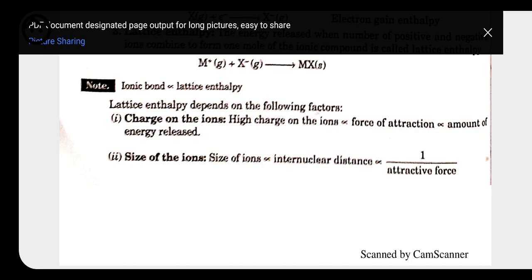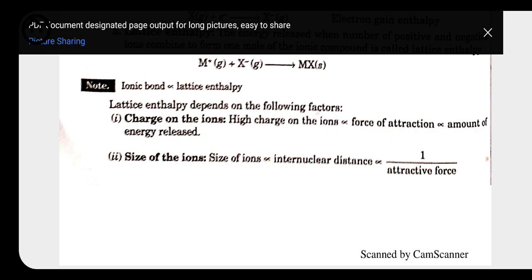Second, it also depends on the size of the ion. What is the size of the ion? Different ions have different sizes. We know that after the loss of electron, the size of the cation is going to reduce, and the anion after the gain of electron is going to increase. So it also depends on the size of the ion. Size of ion is directly related to the internuclear distance, meaning the distance from one nucleus to another nucleus, and which is inversely proportional to the force of